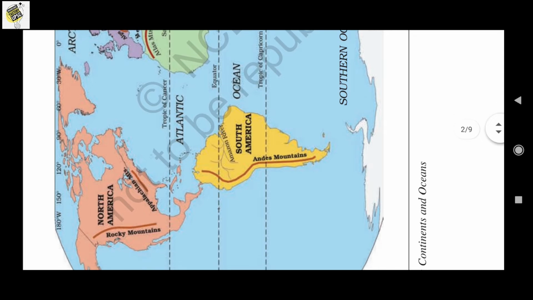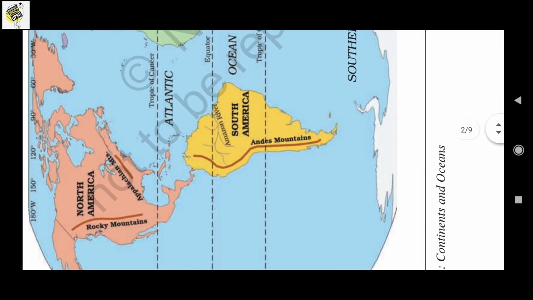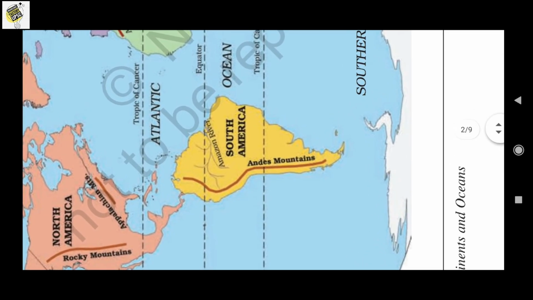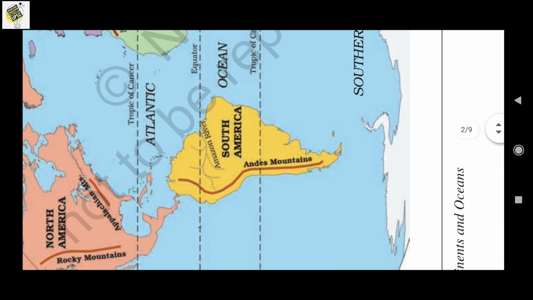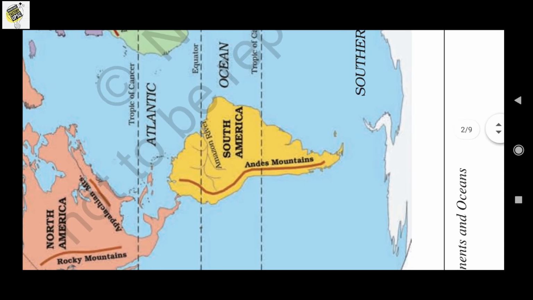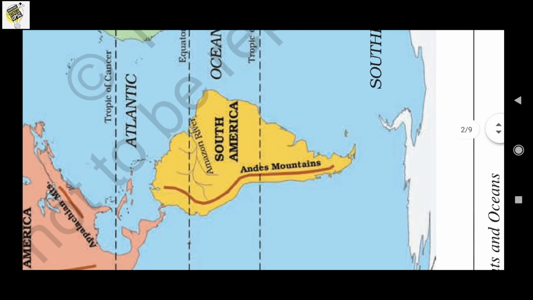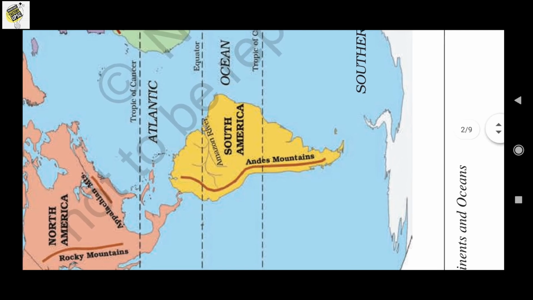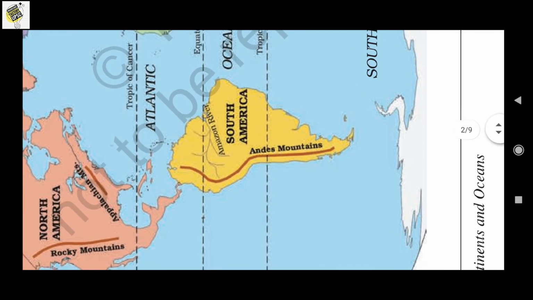Is that clear? Then when we look into this map, we can find that there is the Andes Mountain on the left side of South America. Okay, and we can also find there is the Amazon River, which is the largest river in our world. So South America is famous for the Andes Mountain ranges and the Amazon River.